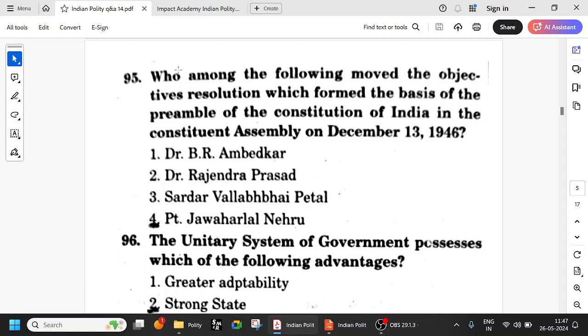Who among the following moved the objectives resolution? Immediately when there's an objectives resolution, that is Pandit Jawaharlal Nehru. No more second thoughts. The objectives resolution formed the basis of the preamble, so remember this also. And when was it? December 13, 1946, before independence.